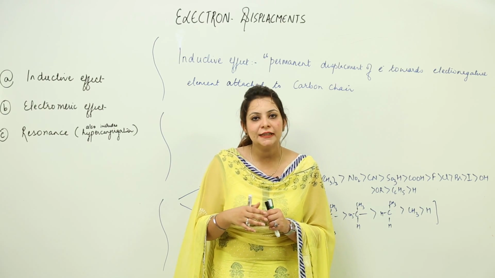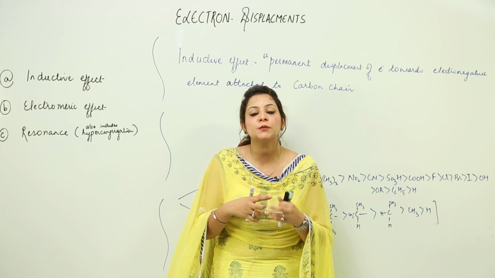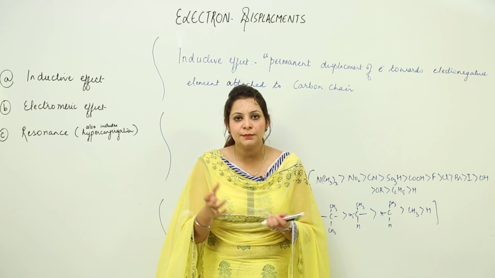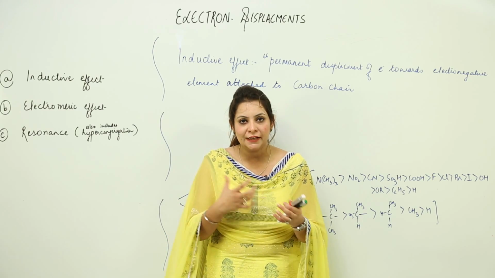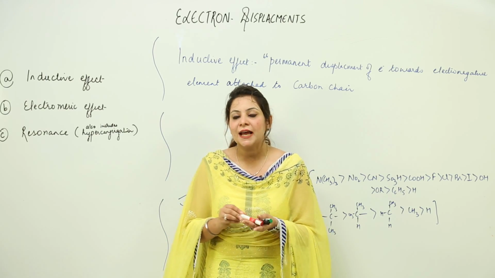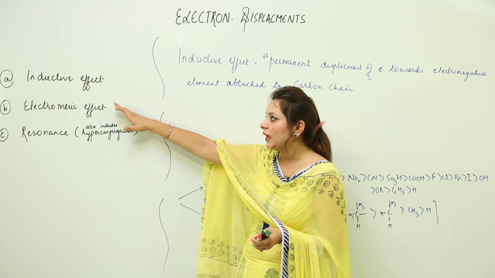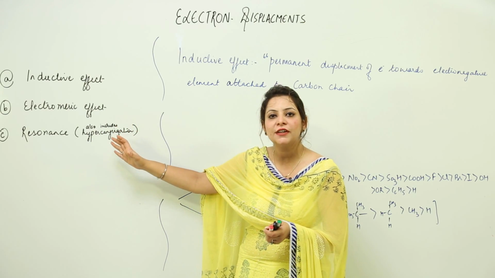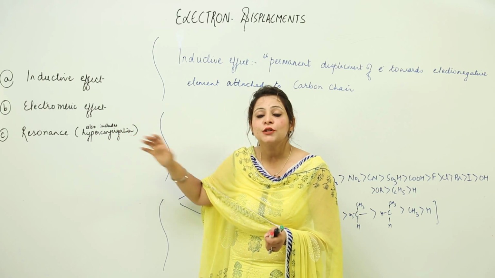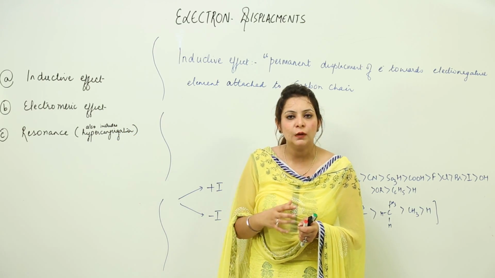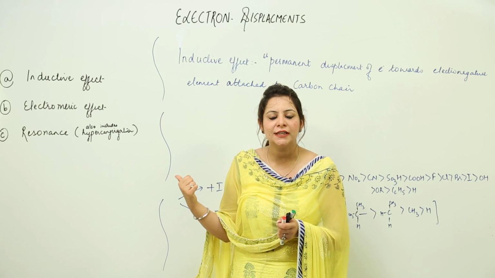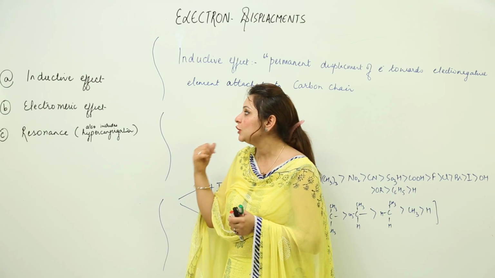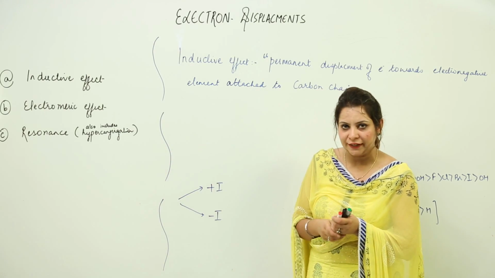Those we are going to study in this chapter, that is, what kind of electron displacement we can see. Depending upon how the displacements are carried out, we have different effects: the inductive effect, the electromeric effect, the resonance effect, and a subcategory of resonance, hyperconjugation. We will take these effects one by one, and you should concentrate on them because they play an important role in organic chemistry. First we are starting with the inductive effect.